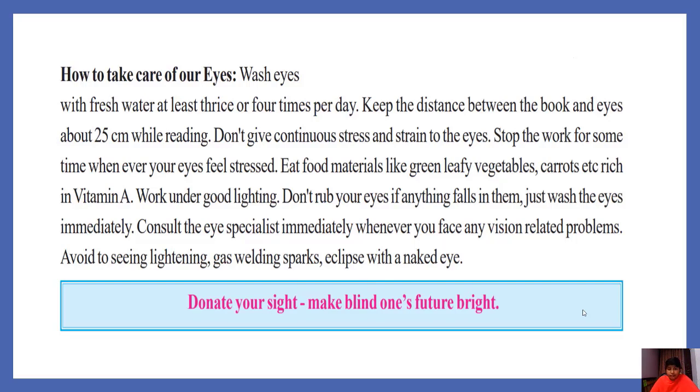Work under good lighting. Don't rub your eyes if anything falls in them. Just wash the eyes immediately. Consult the eye specialist, ophthalmologist, immediately whenever you face any vision related problems. Avoid seeing lightning, gas welding spark, or eclipse with a naked eye. So donate your sight, make a blind person's future bright. It is very good to donate the organs after our demise.